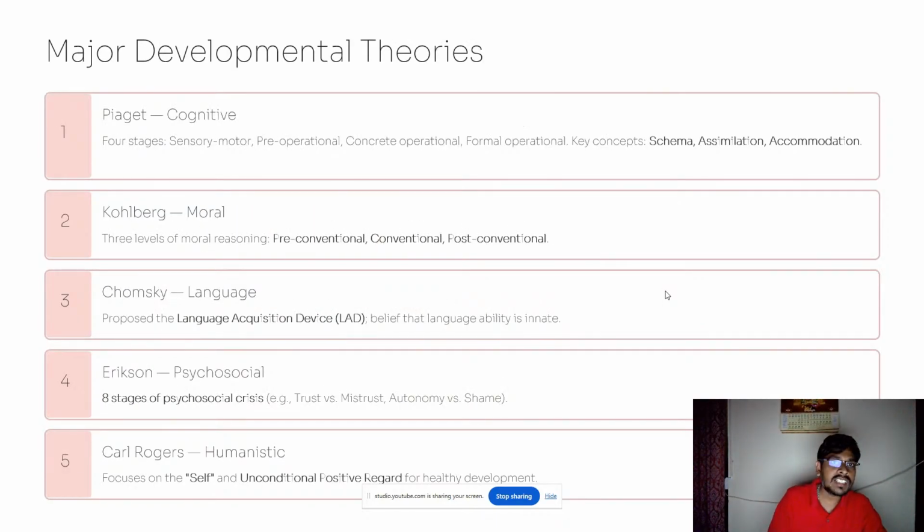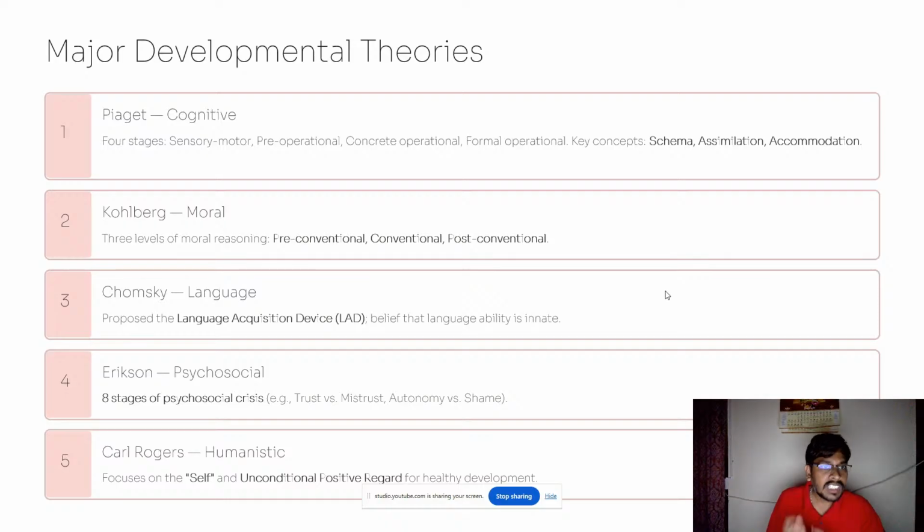Now let's get into the other details. So what are the different major development areas? Piaget's cognitive development is very important in development theories. One MCQ is expected on this. He suggested 4 stages: sensory motor stage, pre-operational stage, concrete operational stage, formal operational stage.